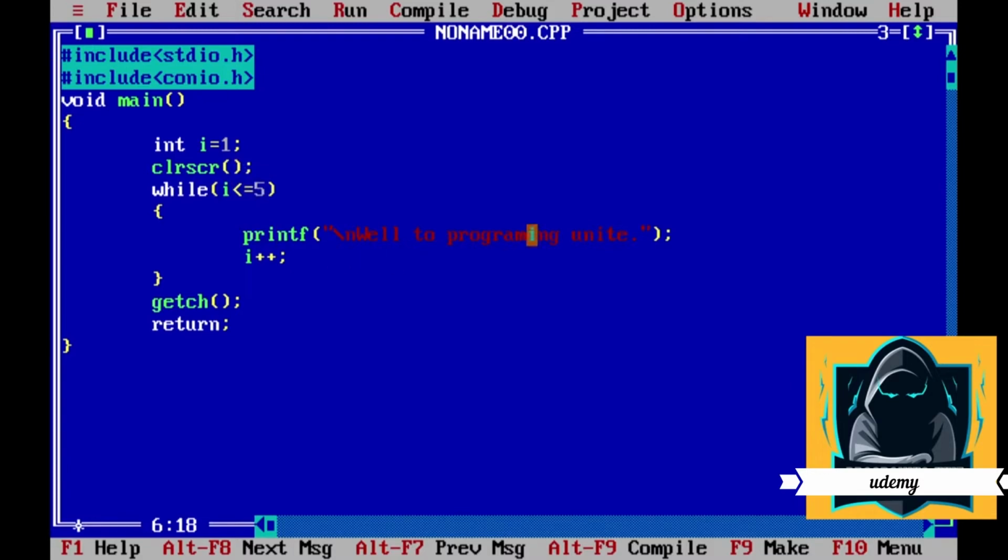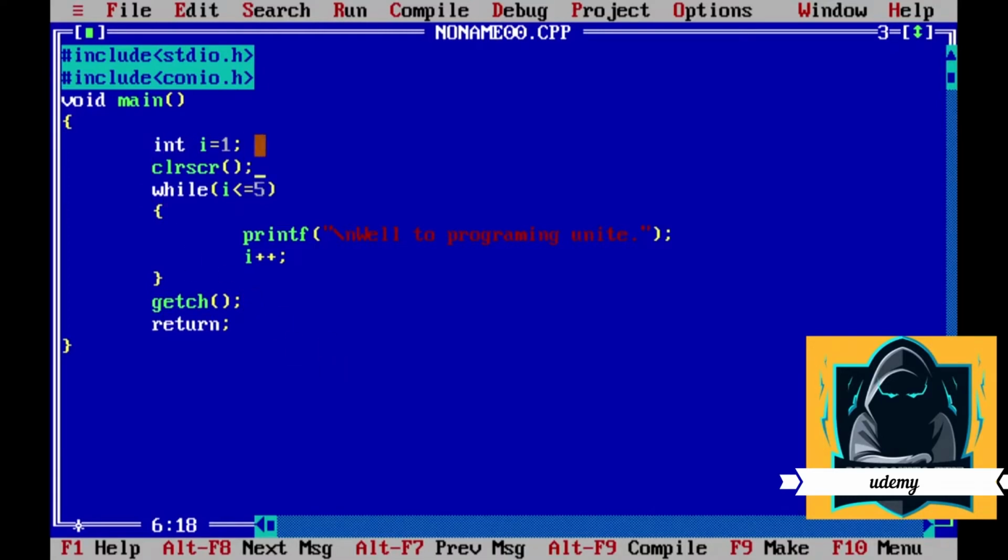So again it will print welcome to programming unit, and when the i value becomes 6, it will check the condition. 6 is neither less than 5 nor equal to 5. So this condition becomes false and it will come outside this loop, and the program will end. This is the working of the while loop.